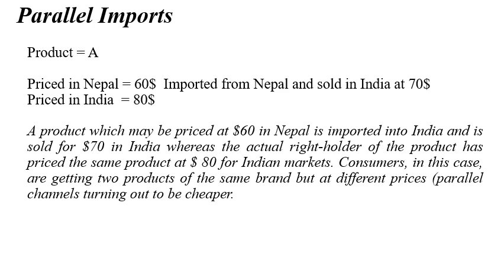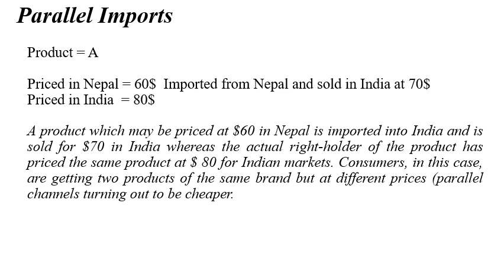So for example, if we talk about a Samsung product that is being placed at a cheaper price in Nepal, right? Now there is a registered proprietor who has bought it from Nepal, and he is now importing it to India, and he is selling it at a cheaper rate than Samsung has actually placed it in India, right?